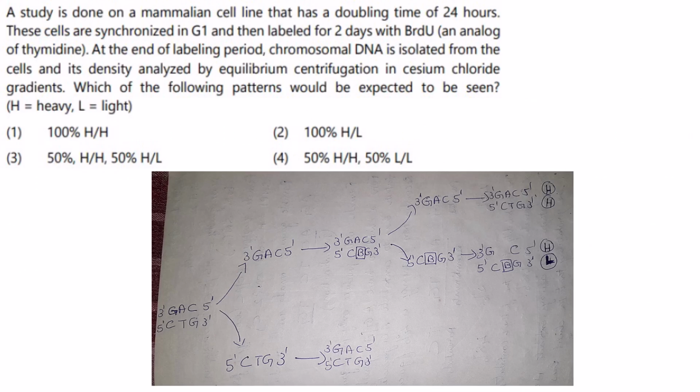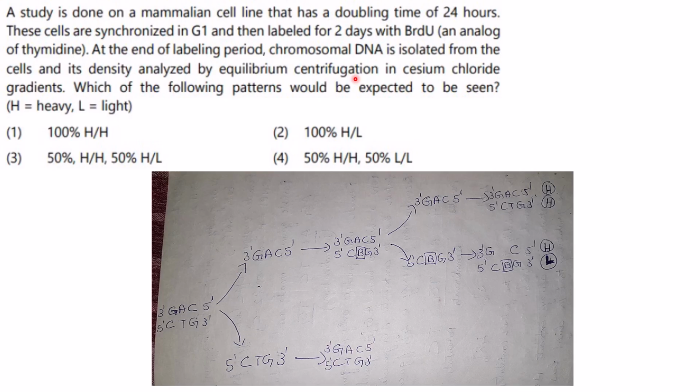Then next one. A study is done on a mammalian cell line that has a doubling time of 24 hours. These cells are synchronized in G1 and then labeled for 2 days with BRDU, that is a base analog of thymidine. So it is a mutant. At the end of the labeling period, chromosomal DNA is isolated from the cell and its density analyzed by equilibrium centrifugation in cesium chloride gradient.